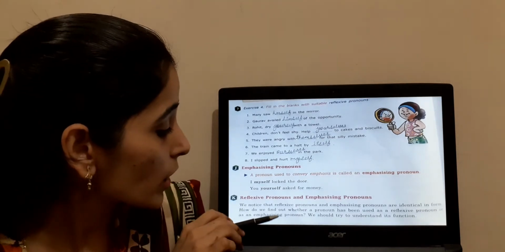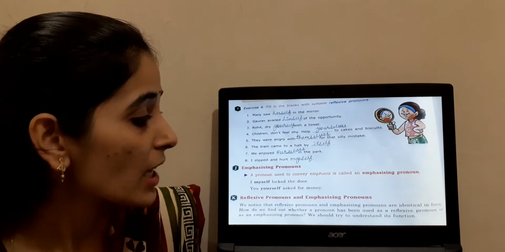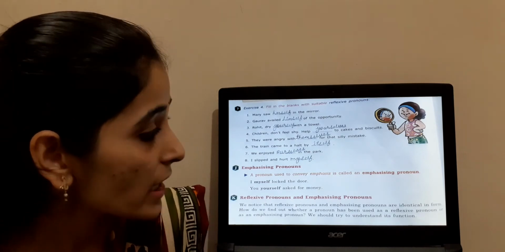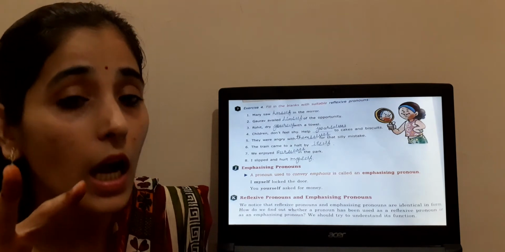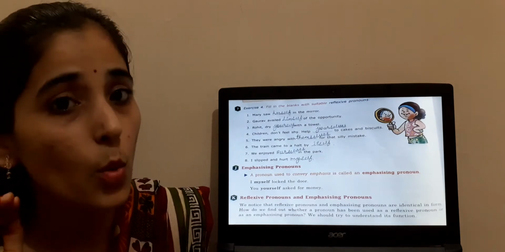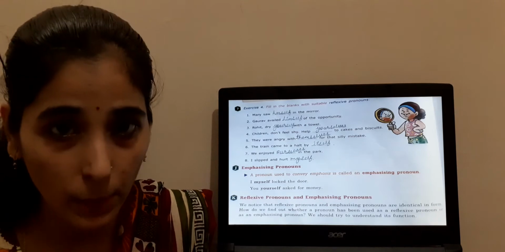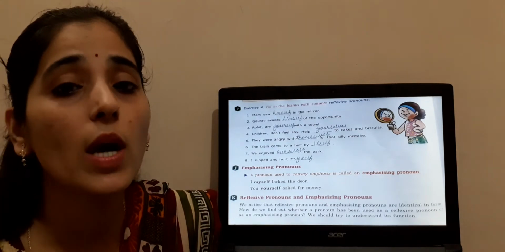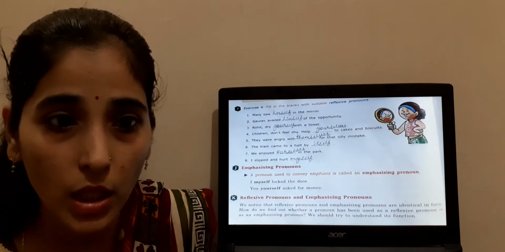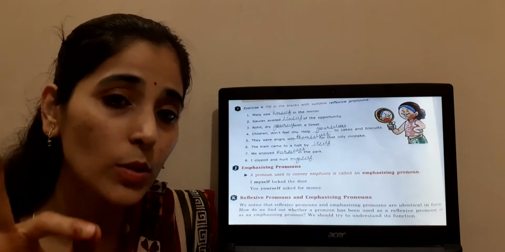We notice that reflexive pronouns and emphasizing pronouns are identical in form. That means they are the same. How to identify them? There is one important thing to keep in mind: for a reflexive pronoun, you ask the question whom, and you get the answer.